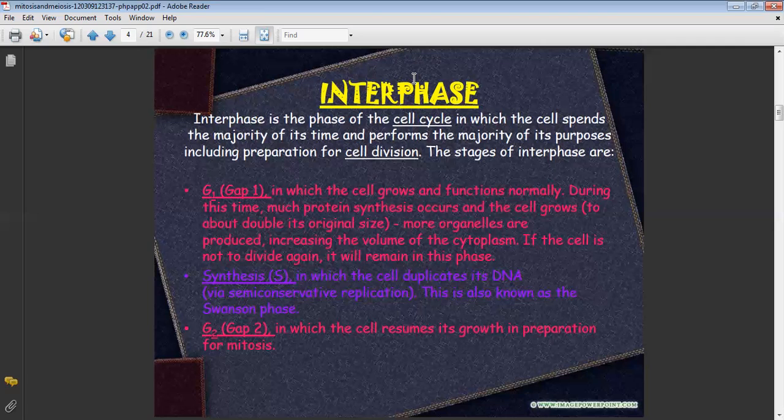After the G1 phase, there is the synthesis phase in which the cell duplicates its DNA. It is also known as the S phase. What happens over here? There is a semi-conservative mode of replication. You must have studied semi-conservative, that is, in a zip-like fashion the DNA splits and it doubles itself. In the G2 stage, the cell resumes its growth and starts preparing for mitosis.